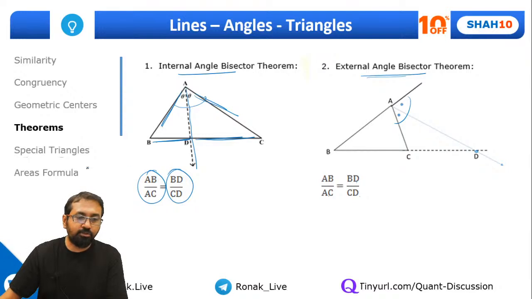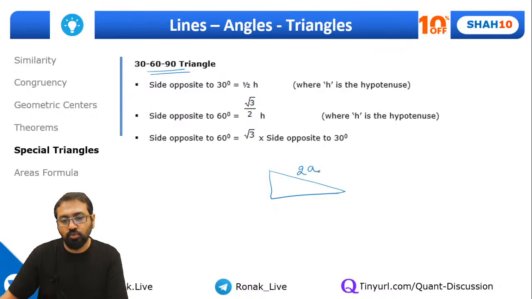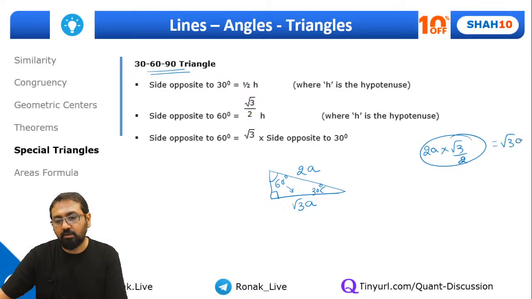But before that, we need to understand the special triangles. The first one is the 30, 60, 90 triangle. If I take a 30, 60, 90 triangle, and the hypotenuse is 2a, this is 90 degrees, this is 60, and this is 30 degrees. The side opposite to 60 degrees will be root 3 by 2 times the hypotenuse, that is, 2a into root 3 by 2, which comes out to be root 3a. So the side opposite to 60 degrees is root 3 by 2 times the hypotenuse, and the side opposite to 30 degrees is half of the hypotenuse.